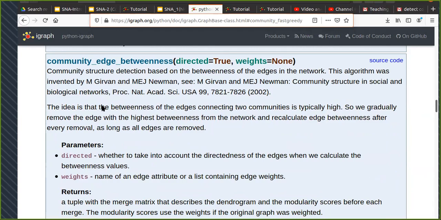As an example, this algorithm here, community underscore edge betweenness, tries to break those edges in the network which will create two connected components from your network. So let's say, if you remember a barbell graph, I have two complete networks which are connected by just one edge. What this algorithm will try to do is break that connecting edge so that your graph is now two different subgraphs which are not connected. Such an algorithm is a divisive one. It works in a top down approach.